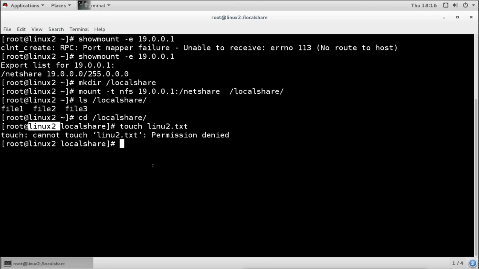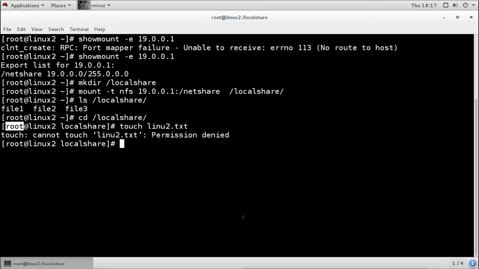So basically what does NFS do? It will consider the remote root user as NFS nobody. That means nobody, that means anonymous. So it will get the permissions of the other users. So if you want to allow this root user to add the files here, then you have to allow other users to add the files.